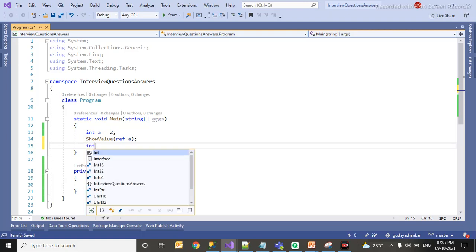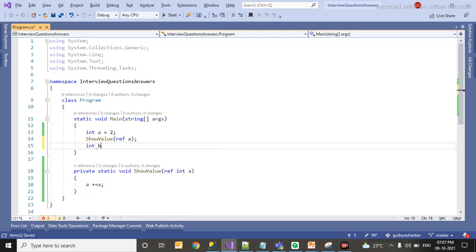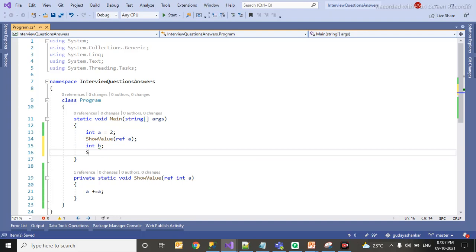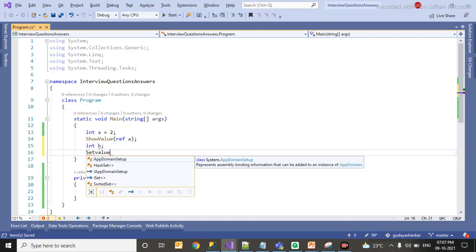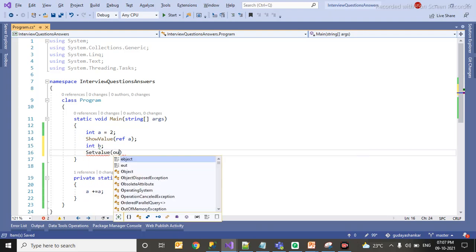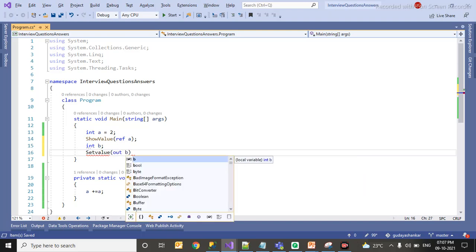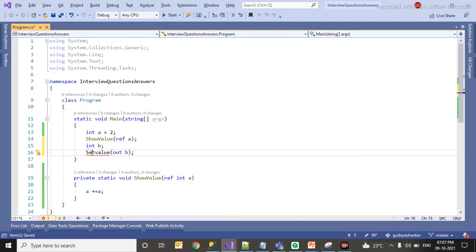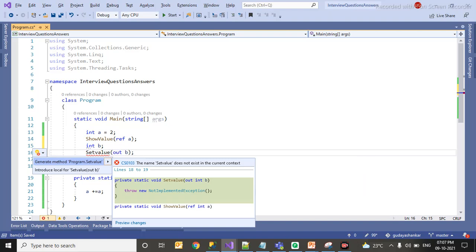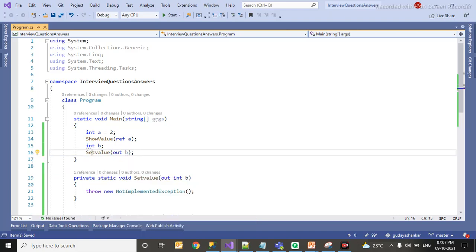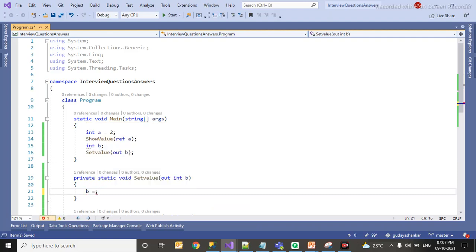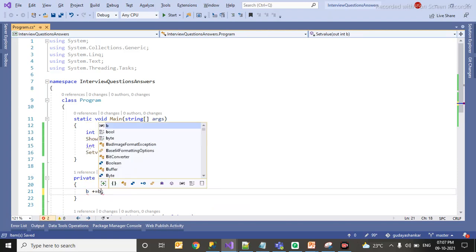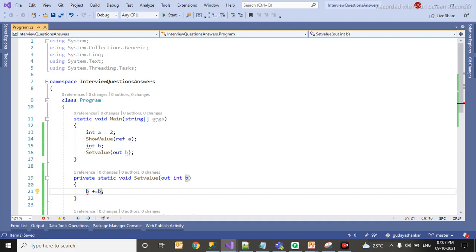So I am going to create a variable named b. So I will set value out b. Okay, so we'll go and create a method, Control dot will give you a method. So what I'm going to do, I'm giving same thing here, b plus b is equal to b. So we'll see what is the difference now.